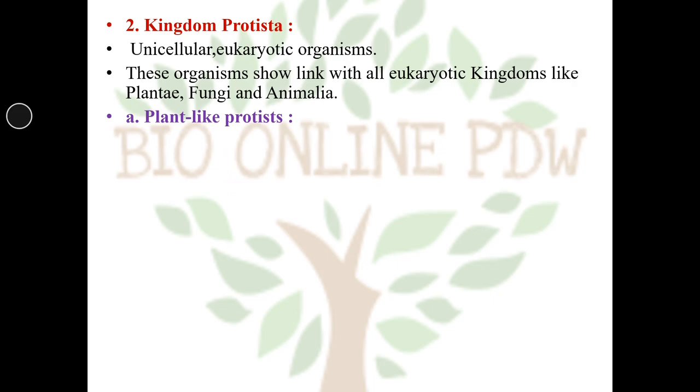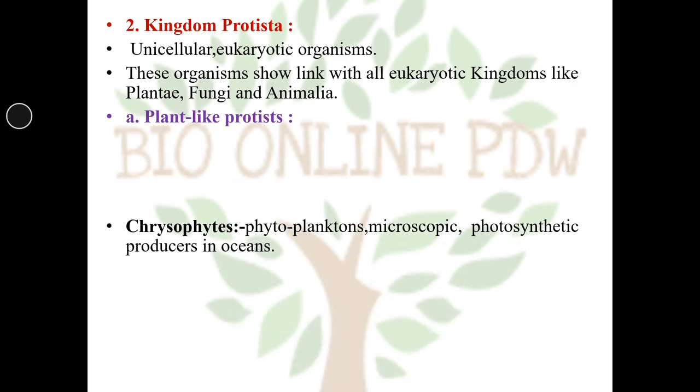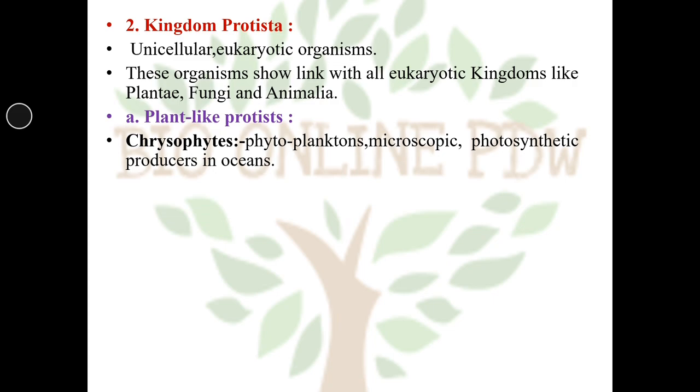So there are different types. The first type is plant-like protists. They are the chrysophytes. Commonly they are called chrysophytes. They are phytoplanktons and they are microscopic in nature. They are photosynthetic producers in oceans.